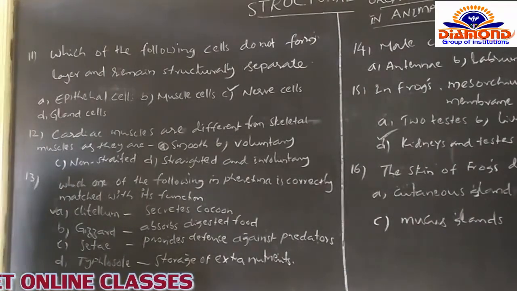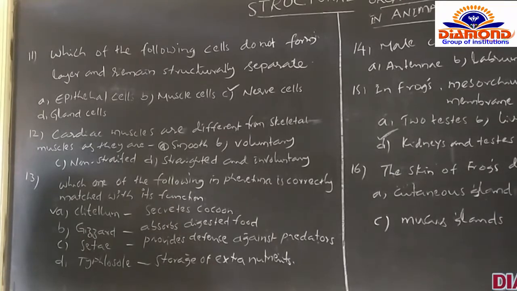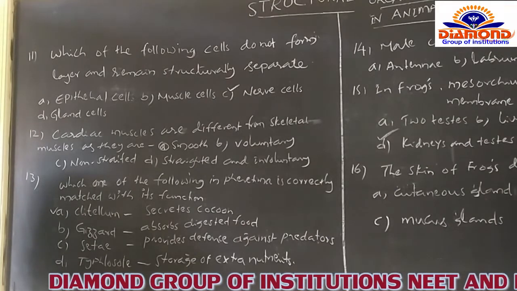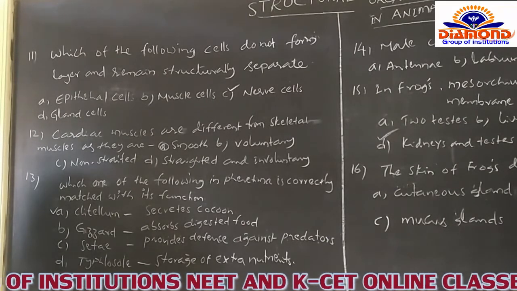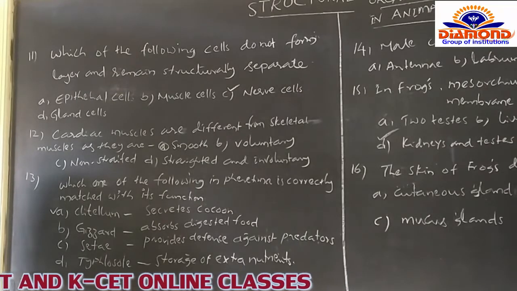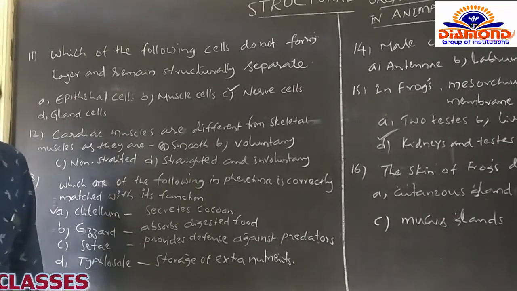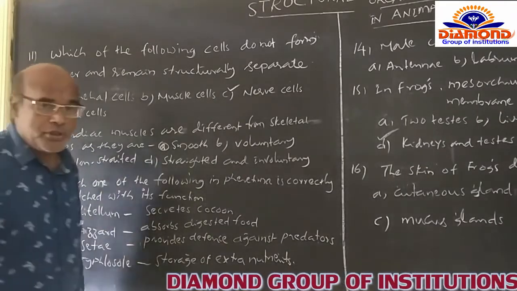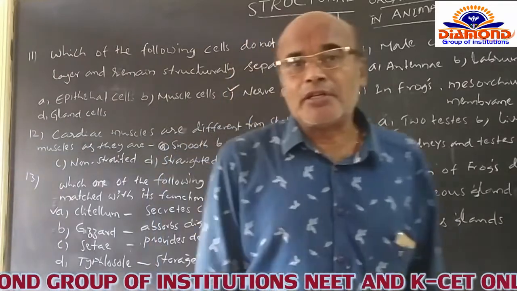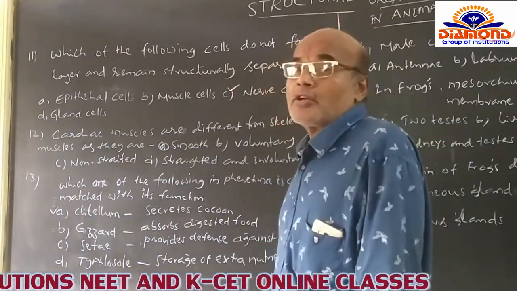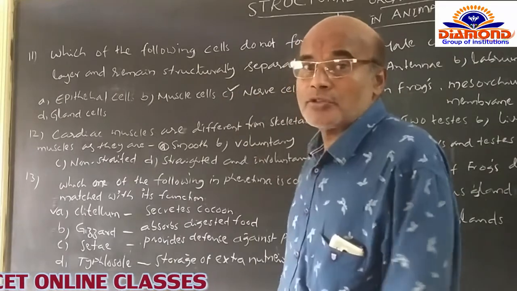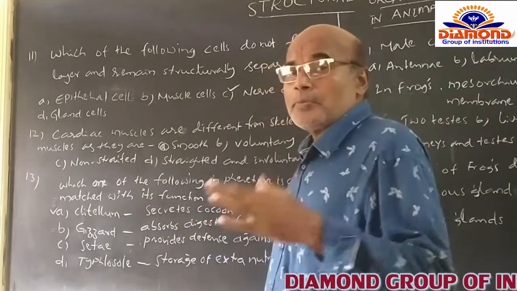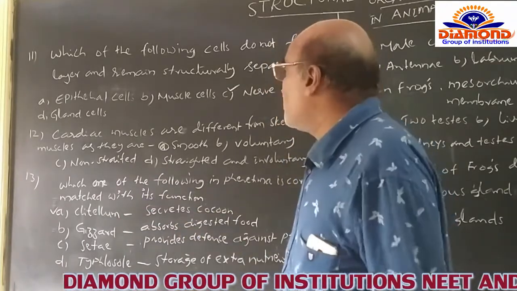So, which of the following cells do not form a layer and remain structurally separate? Once again, I am reading out the question carefully. Options are like this. Epithelial cells: we know that epithelial cells are united to form the epithelial tissue, keratinized and non-keratinized epithelial tissue also. So the epithelial cells are never present separately and they unite to form the layer itself.